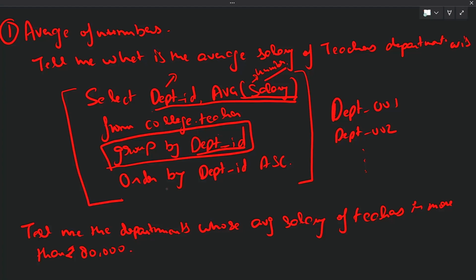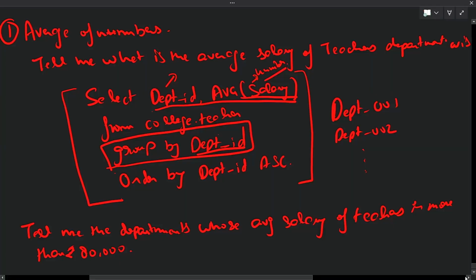But how will you do it over here? We will add one more clause before order by, which is the having clause.